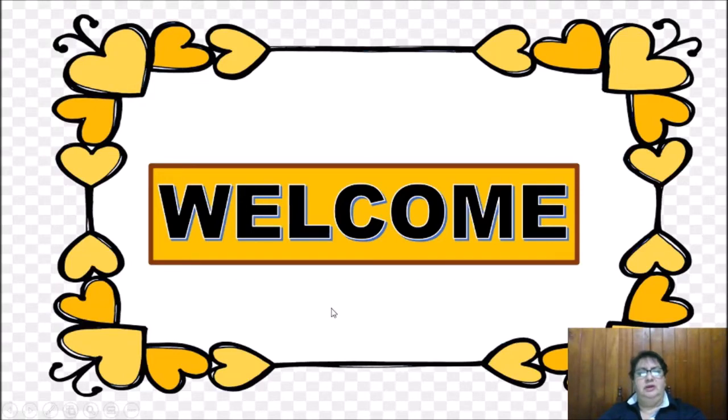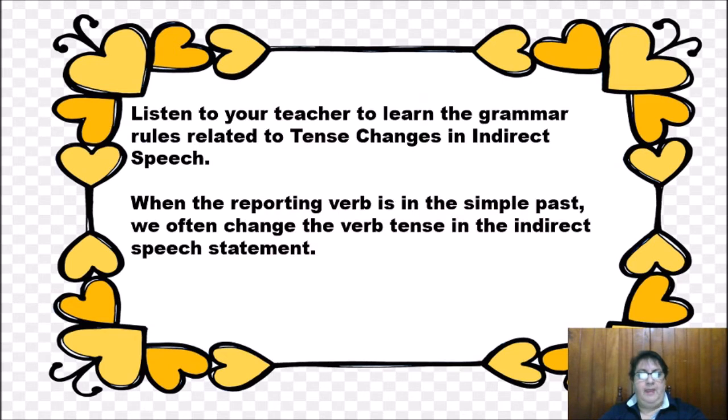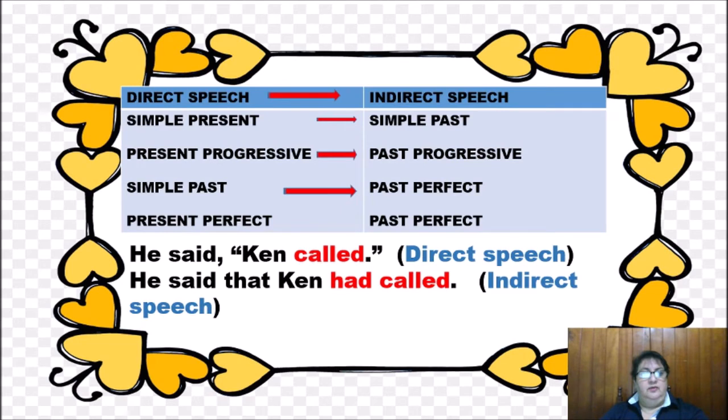This week we are going to see tense changes in indirect speech and indirect instructions. When the reporting verb is in the simple past, we often change the verb tense in the indirect speech statement. For example,